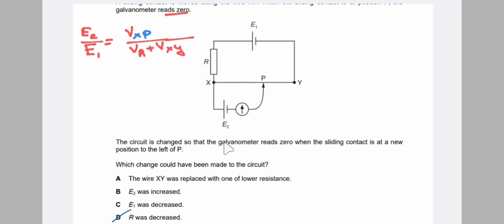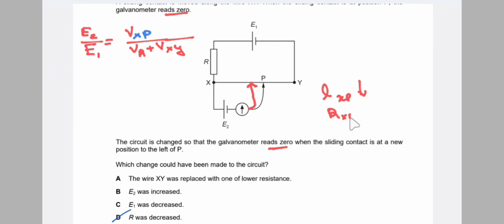The circuit is changed so that the galvanometer reads 0 when the sliding contact is at a new position to the left of P. Now the galvanometer reading is still 0, but the sliding contact is moved to the left of P, and at this length, suppose. So which change has been made to the circuit? Here we can see that the length of XP decreases.